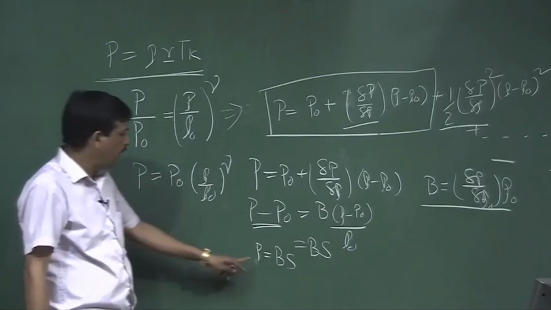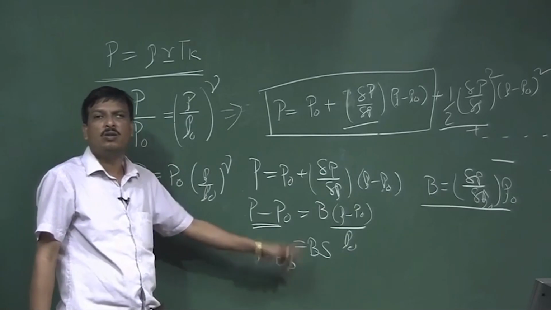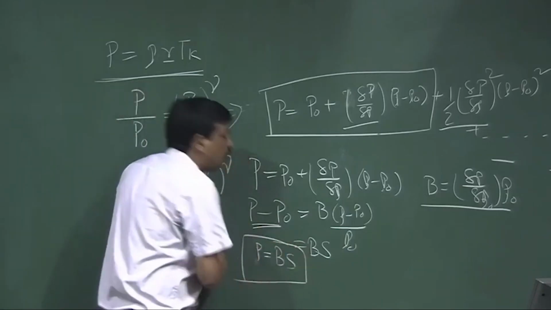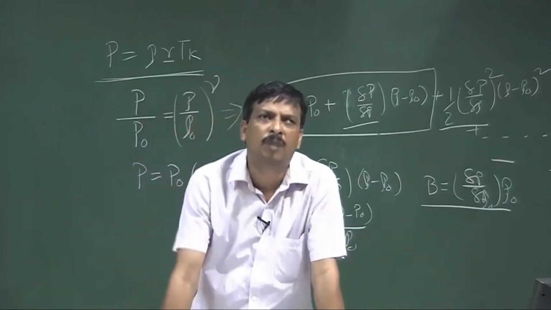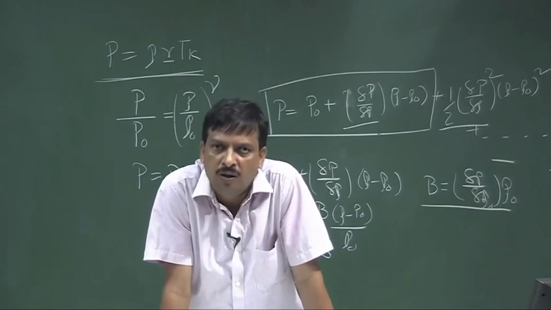Small p is equal to B into S, bulk modulus into condensation. So this is the one equation we have derived from the equation of state: acoustic pressure is equal to bulk modulus multiplied by the condensation.